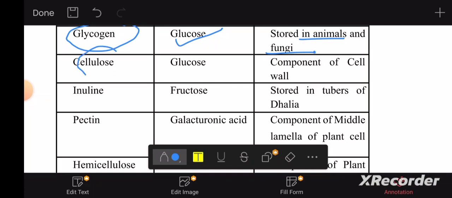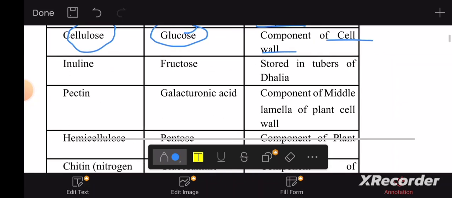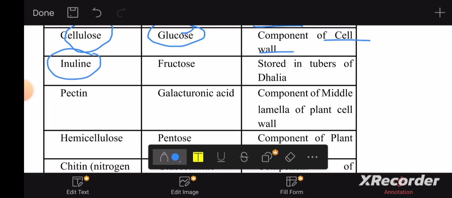Cellulose is made from glucose. It's a component of the plant cell wall. Inulin is made up by polymerization of fructose monomers. It's found in dahlia plants, more specifically in dahlia tubers. You can Google it up and see. So stored in tubers of dahlia.